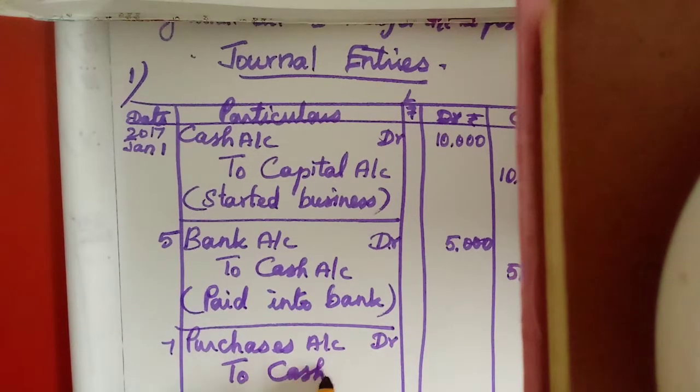Cash only is going out, the payment we have made, so we should write that payment only. Then purchased goods for cash. Amount 1,000, straight to cash. Now the journal entry is over.